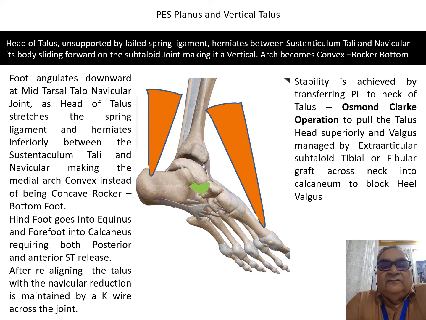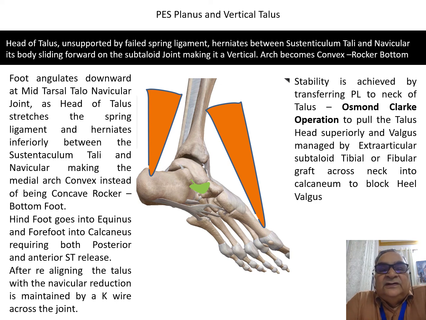Then you have to restore the spring ligament by taking the tibialis posterior, which is inserted onto the navicular, removing the medial tubercle of the navicular and transferring it inferolaterally to its lower surface so that now the tibialis posterior supports the spring ligament.